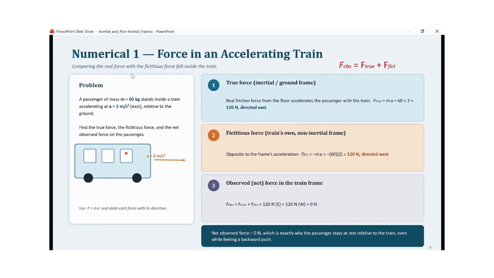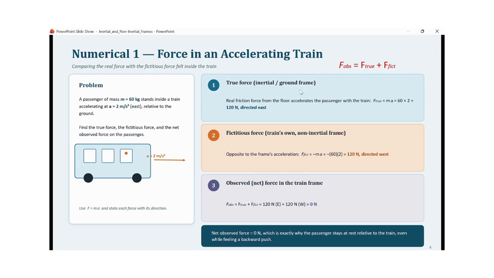Here I have considered one numerical example to calculate different types of forces in this problem. The problem is of an accelerating train. This train is accelerating with an acceleration a equal to 2 meter per second square in this direction, that is the east direction, and a person of mass 60 kg is standing in this train. We have to calculate the true force acting on the person, the fictitious force, that is the false force, and the net observed force on the passenger.